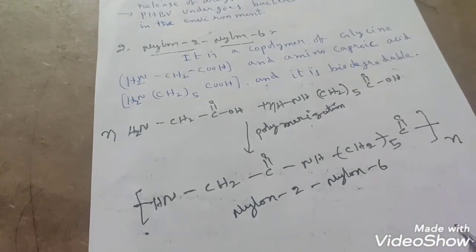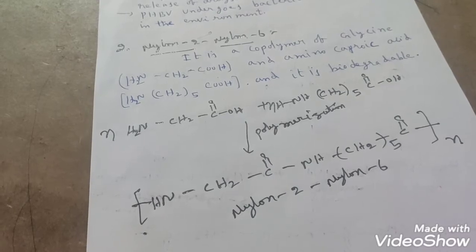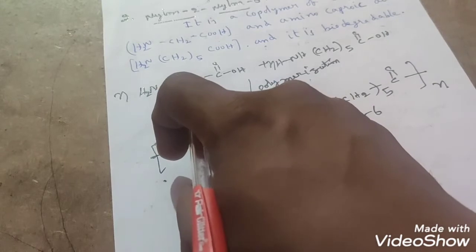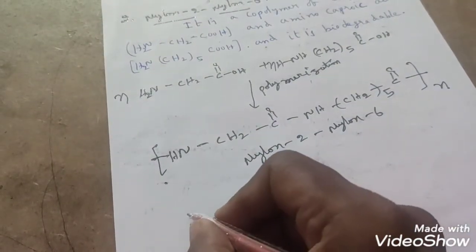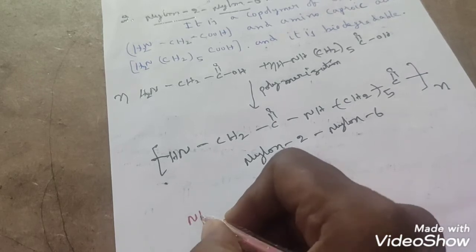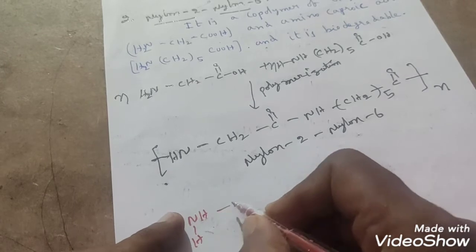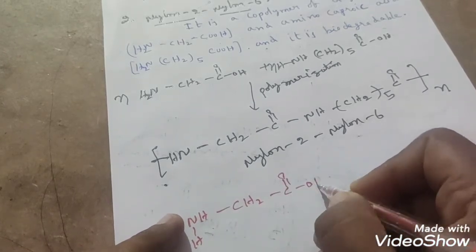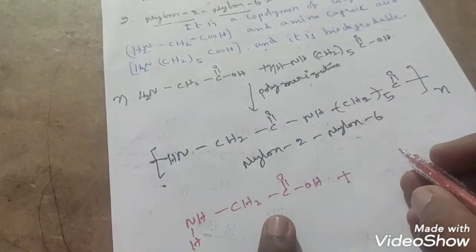Nylon 2, nylon 6. So how do we get this repeating unit? Once again we will see that explanation part. First, I am taking 1 mole of glycine and 1 mole of aminocaproic acid. The glycine formula is NH2, CH2, C double bond O, OH. This is glycine.